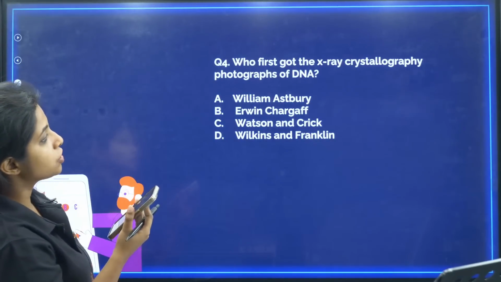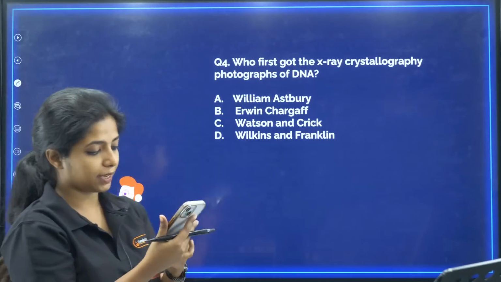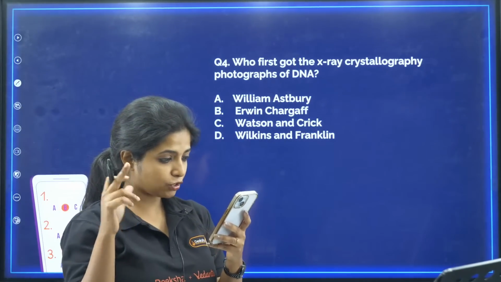Next question. Who first got the X-ray crystallography photographs of DNA? You answer that and I'll tell the names of the children who are there.